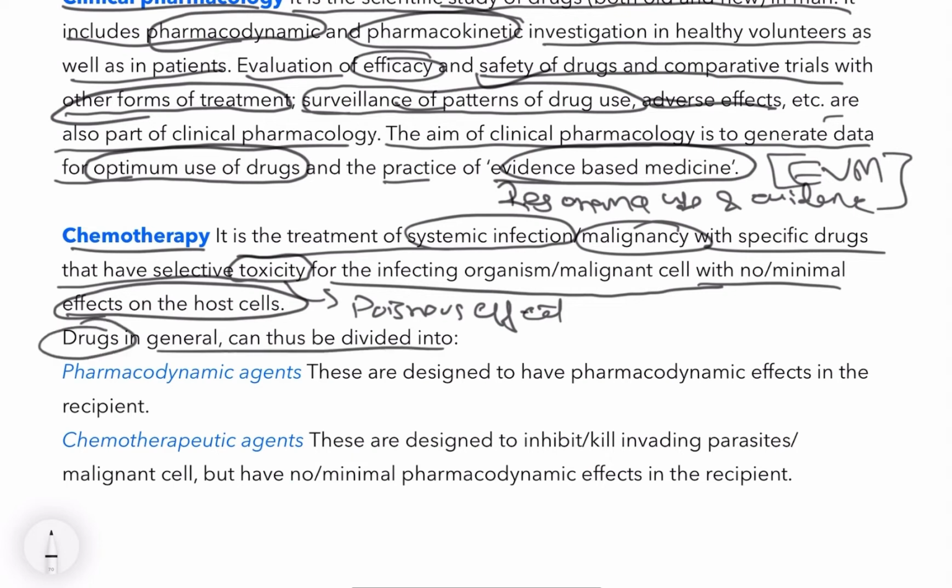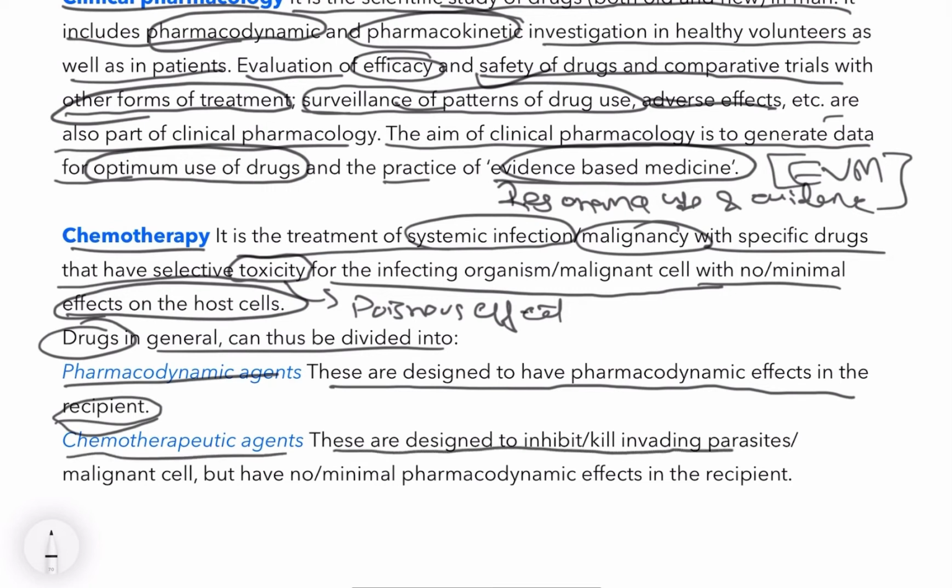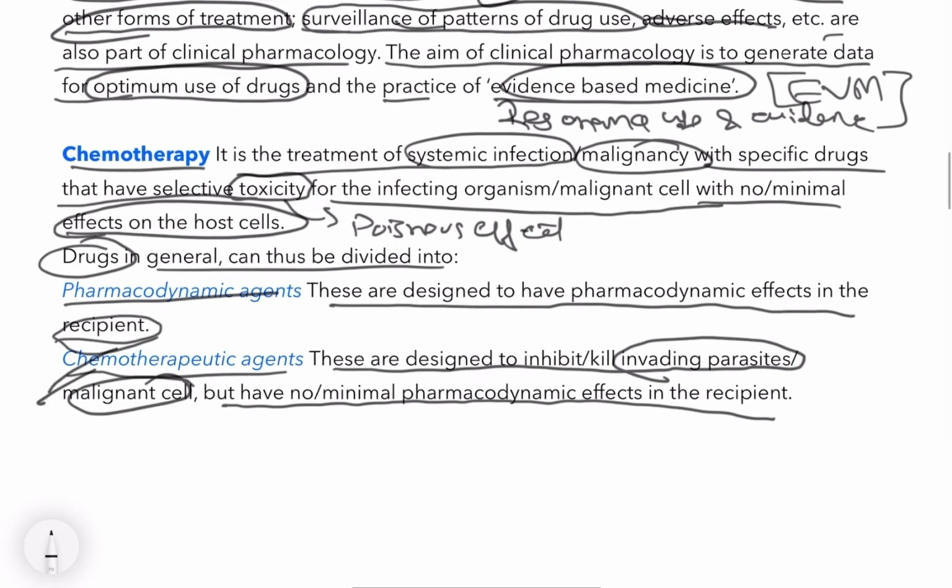Drugs in general can thus be divided into two types. One is pharmacodynamic agents. These are designed to have a pharmacodynamic effect in the recipient. And chemotherapeutic drugs. These are designed to inhibit or kill invading parasites or malignant cells, but have minimal pharmacodynamic effect in the recipient, as we have discussed.